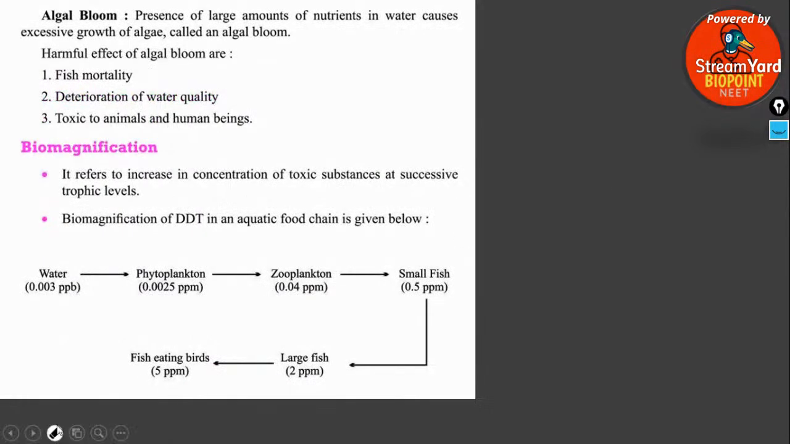Next, we are going to discuss the algal bloom. The next term or terminology of this chapter is the algal bloom. Presence of large nutrients in water causes the excessive growth of algae, called the algal bloom. Guys, in some areas, in some old lakes and ponds, you will find scums of algae growing on the top. The water may look green in color because why?